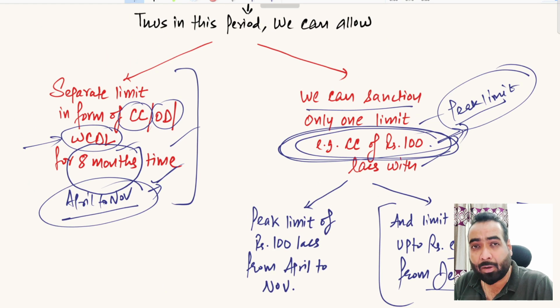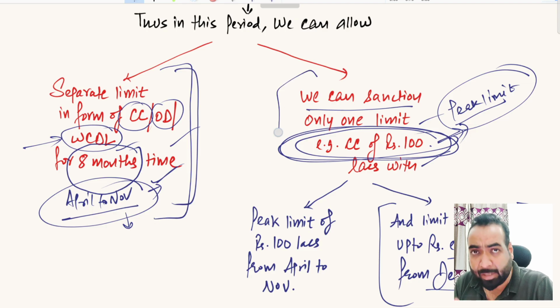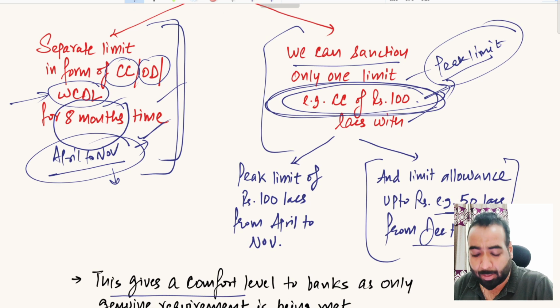The borrower will always be on the edge of his seat, because he knows that by the end of November, or with maximum 15 days grace period, he has to pay off all the limit in one go. So he will keep his customers in control, he will keep his suppliers in control, and he will manage the business and the season in the most effective way possible. So that is good for the bankers.